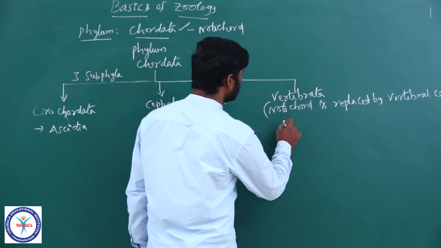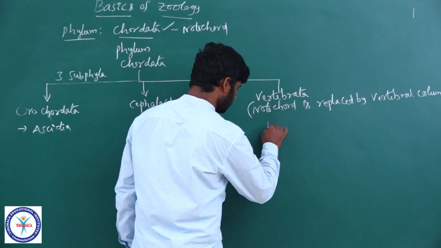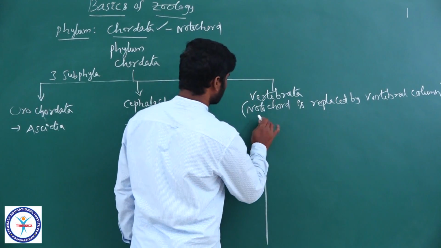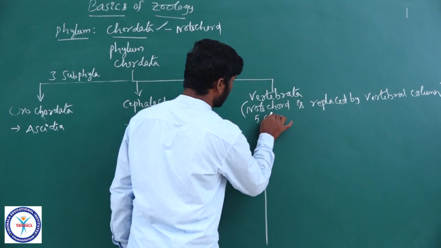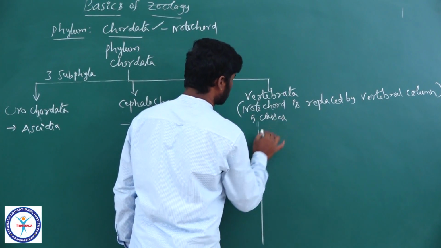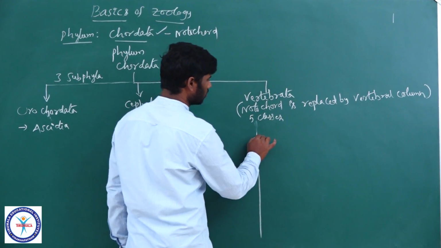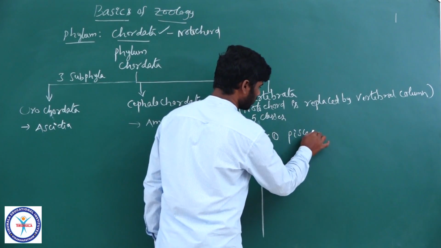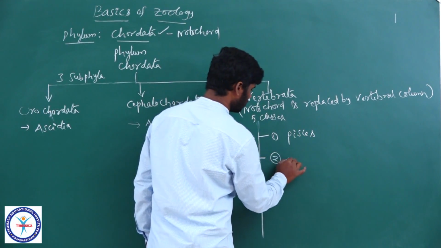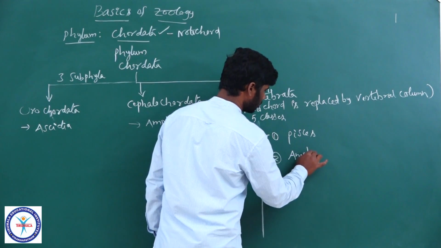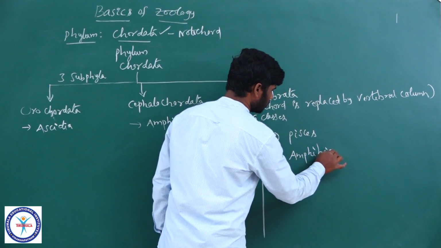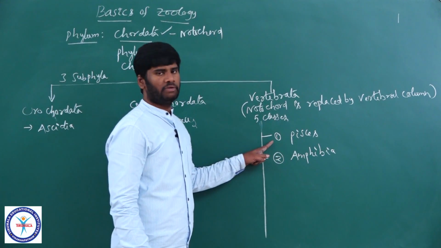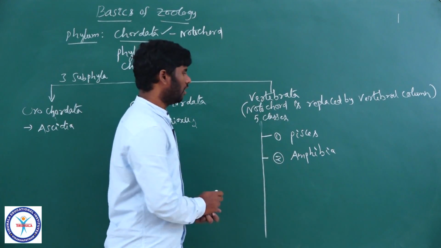Under subphylum Vertebrata, there are 5 classes. What are the 5 classes? The first one, Pisces. Second, Amphibia. Students, this is not new information; you already studied it in previous classes.